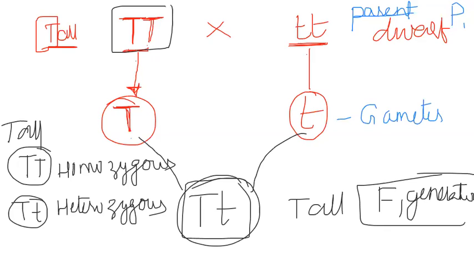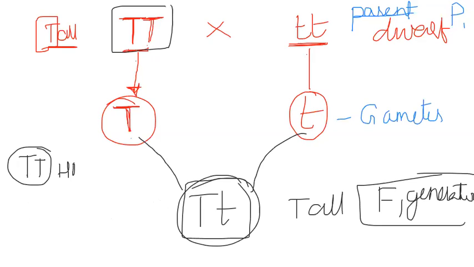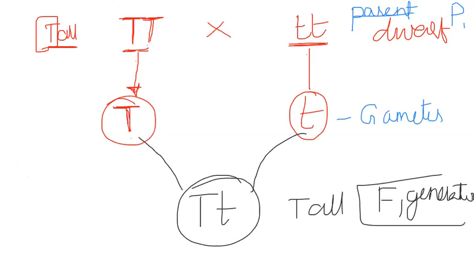Now let's talk about the topic. I'm removing this. Now let's talk about what has happened until now. When a pure tall plant is crossed with a pure dwarf plant, then the question arises again: how can you say this is a pure tall plant and this is a pure dwarf plant?